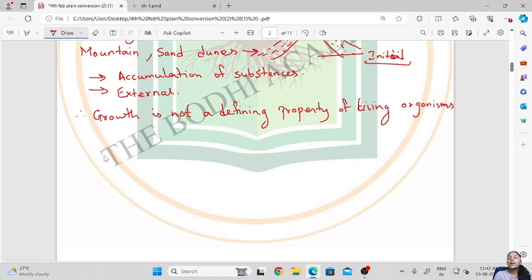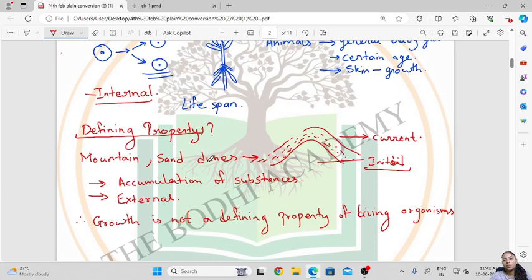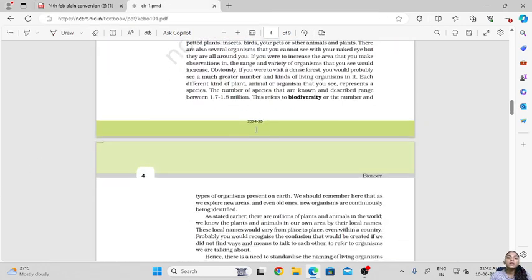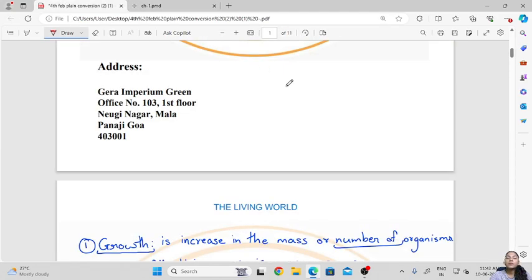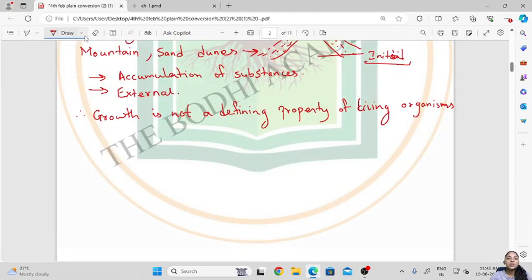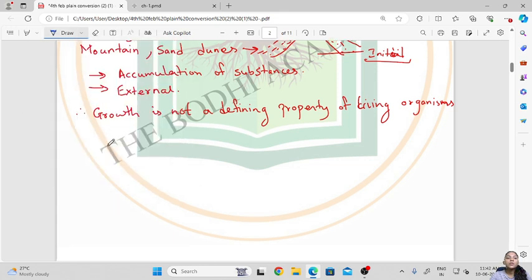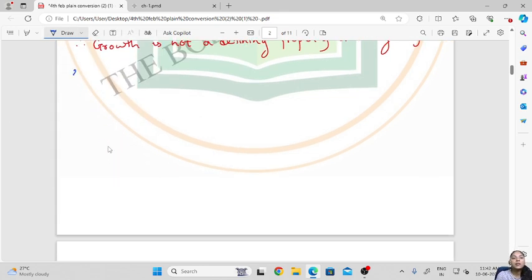And we all know that dead organisms cannot grow. Then another characteristic of living organisms is reproduction, right? Almost all of the living organisms can reproduce. So the second is reproduction.